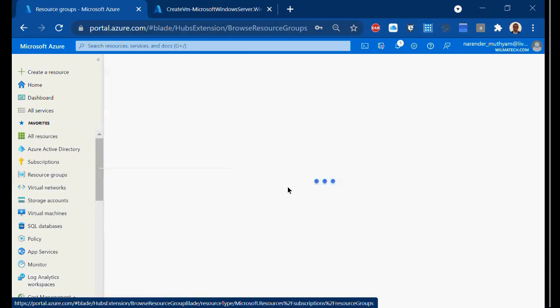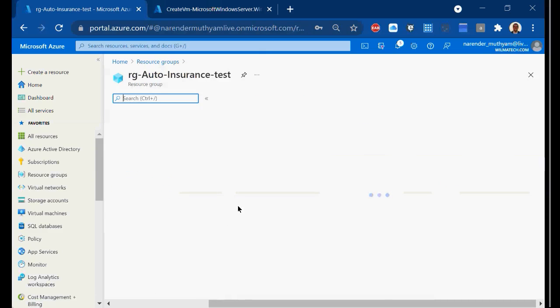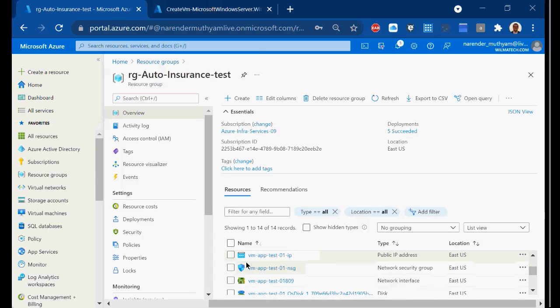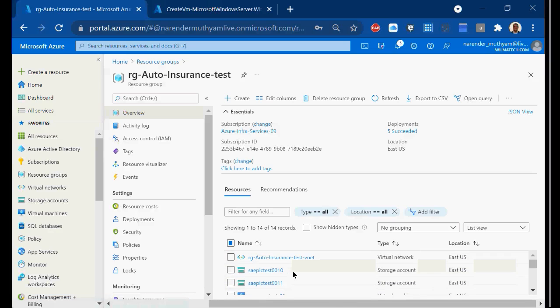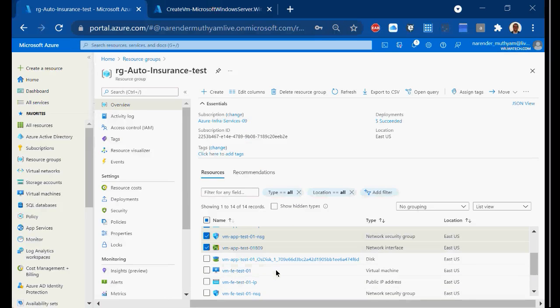I go back to the resource group and select all the resources which I want to move. Here I will choose the public IP, network security group, and the NIC card, and also the disk, which you have to move as well. You have to select all the remnants, whatever the VM has.